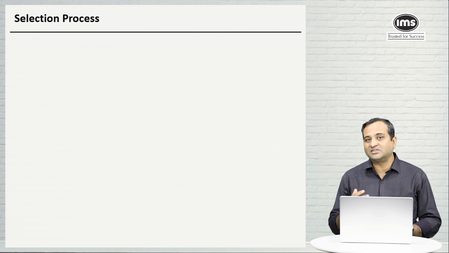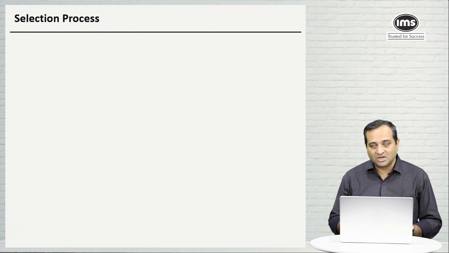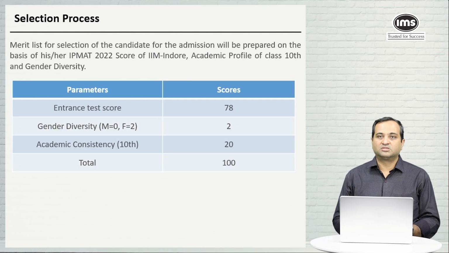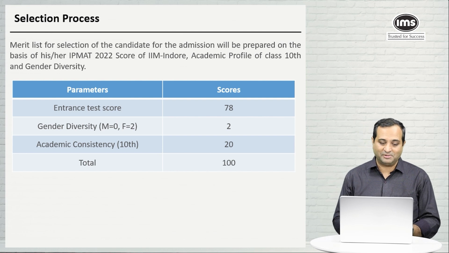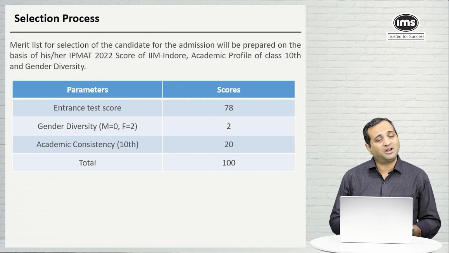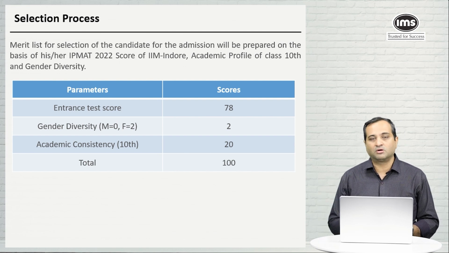Moving on to the selection process. Since they are not taking their own test and they are taking the IPMAT entrance test score, how do you think they are going to select you? As you can see on the screen, there are 3 parameters. Your academic consistency, basically 10th standard, is given 20% weightage. Your gender diversity is given 2% weightage. That means if you are a male, you don't get any points here, but if you are a female, you straightaway get 2 points. And your entrance test score is given 78% weightage. So whatever is your score in the IPMAT entrance test, it is converted into 78% of your marks.